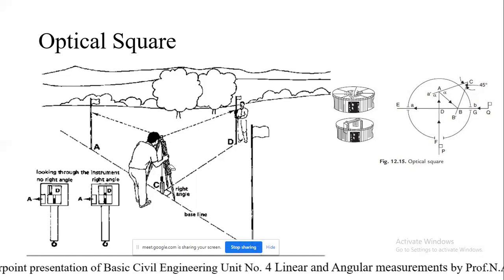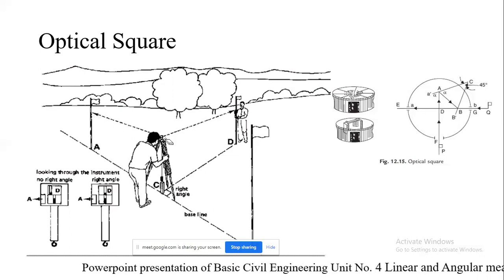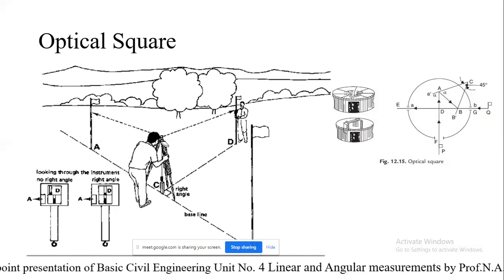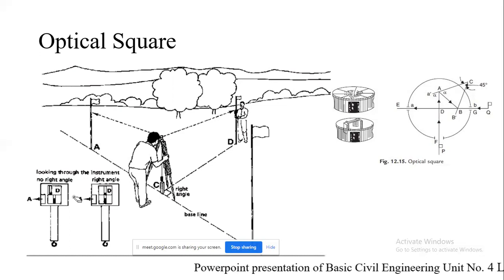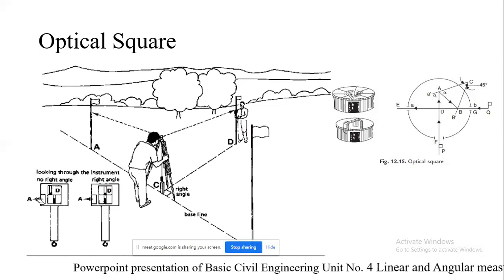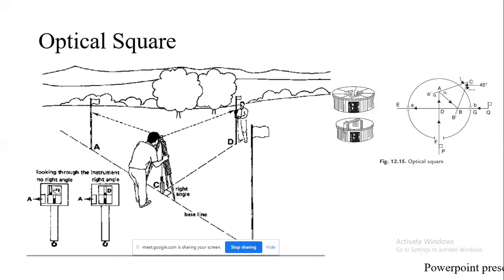In order to make the perpendicular offsetting, one is going to bisect the image of the ranging rod A, and at the bottom the second ranging rod is going to be seen. Here you can see A is on the left hand side and D is on the right hand side, so it is not a right angle.